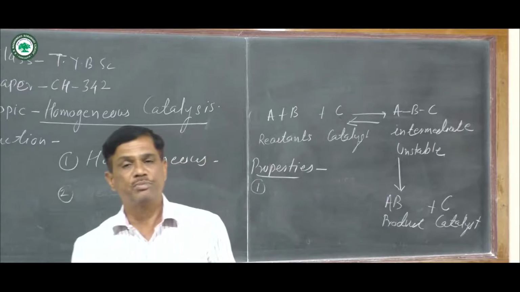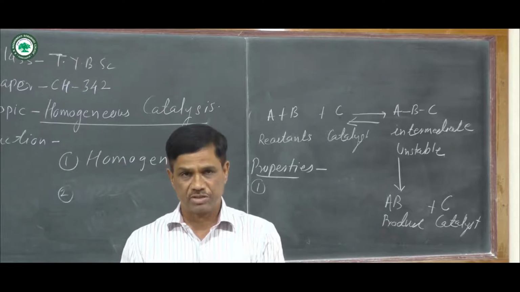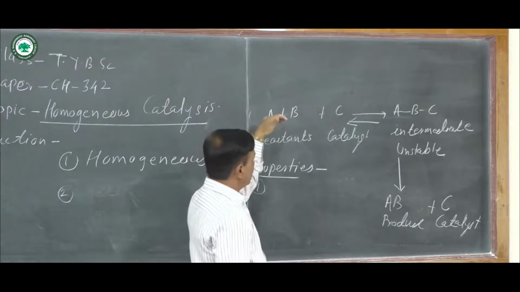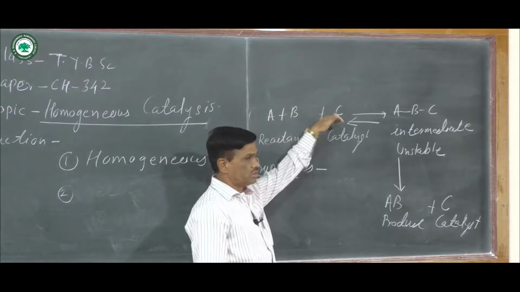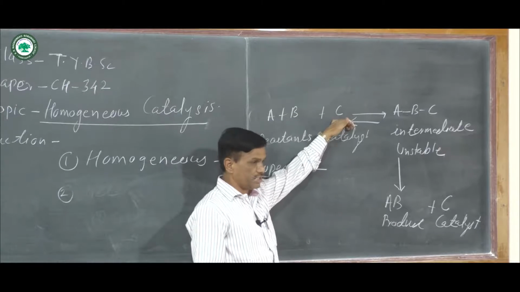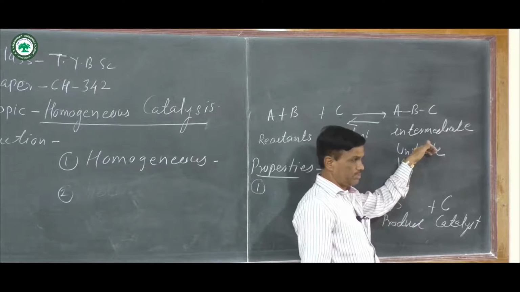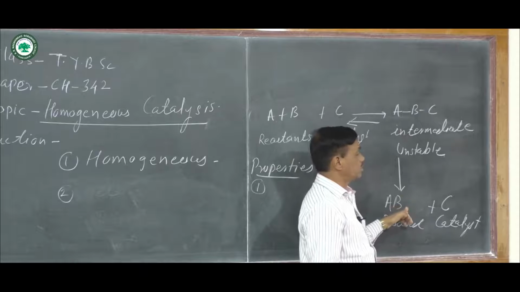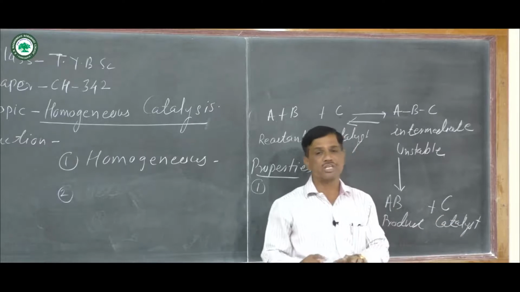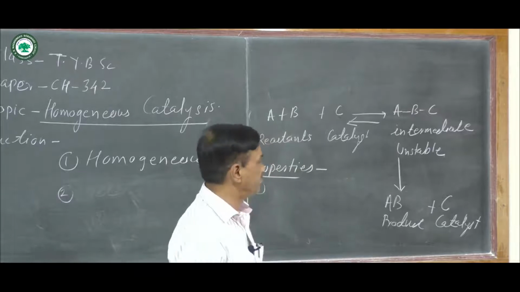And these are some important properties of homogeneous catalysis. Listen again, in homogeneous catalysis, the reactant reacts with the catalyst and the catalyst accelerates the rate of reaction, and there is a formation of an unstable intermediate, and immediately stable products are formed and the catalyst comes out in the same phase.